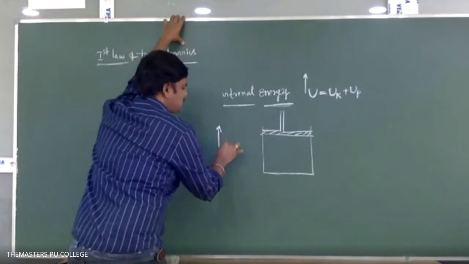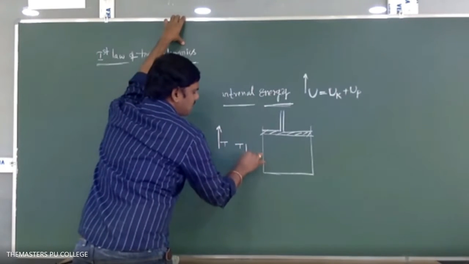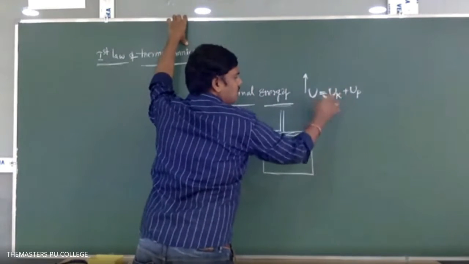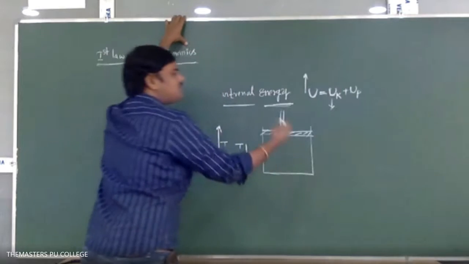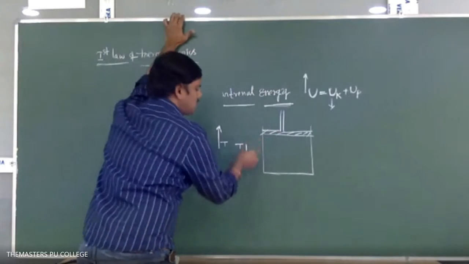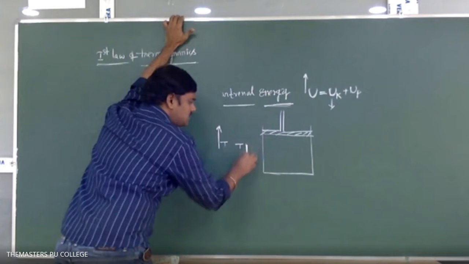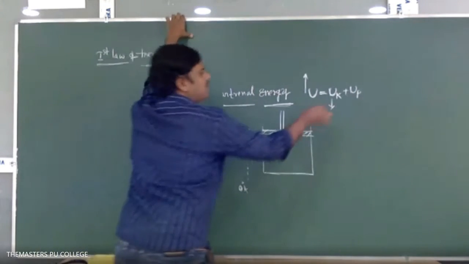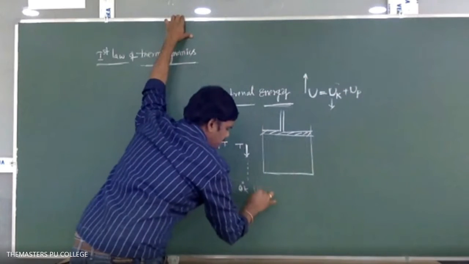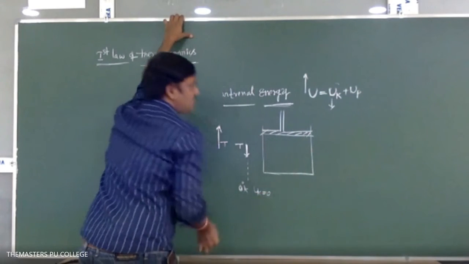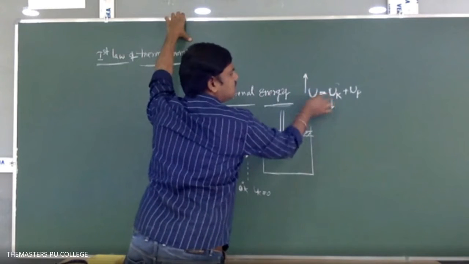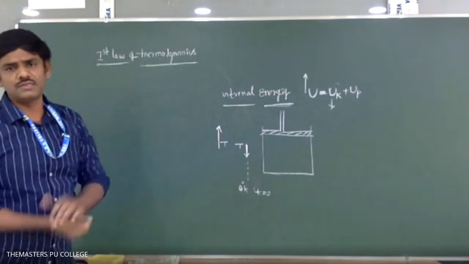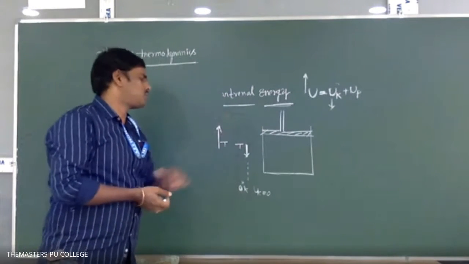As the temperature decreases, the kinetic energy of the molecules decreases because the speed of each molecule decreases. If you bring it to 0 Kelvin, then UK becomes 0, and the internal energy is due only to the potential energy.